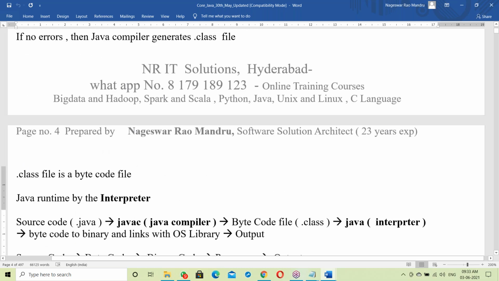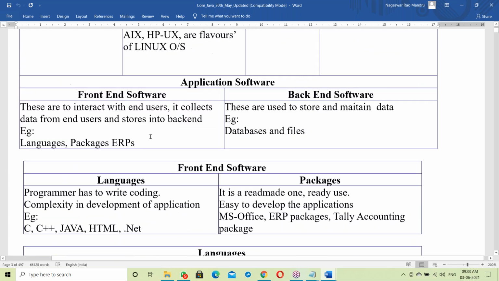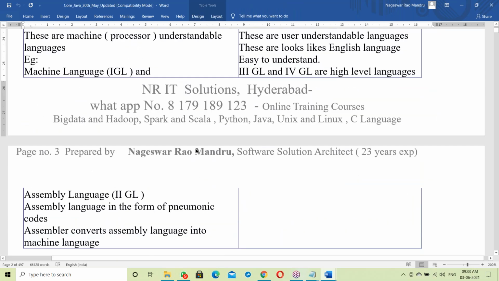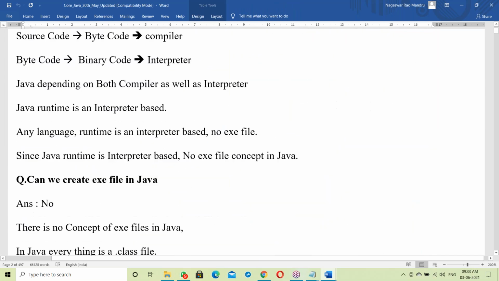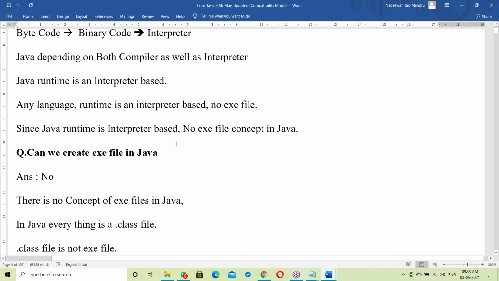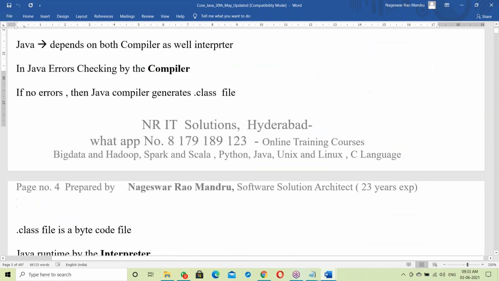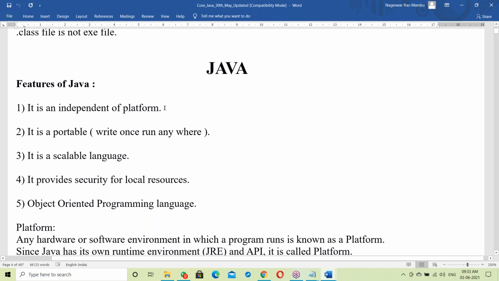This topic will continue tomorrow. The first half an hour is enough to finish these basics on interpreter and compiler. Then for the next hour we'll go to Java features.